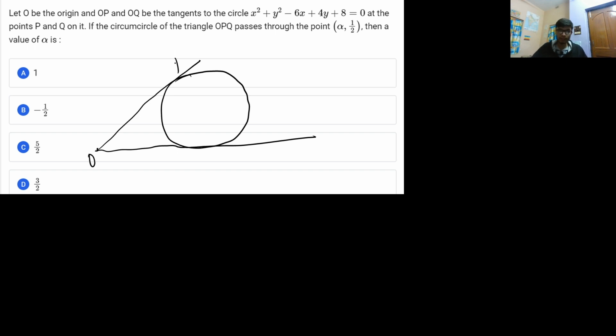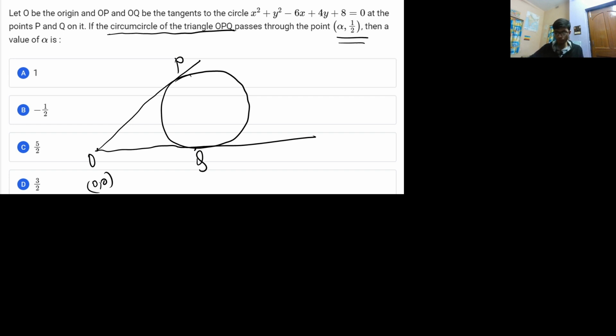So O is over here and P is over here and Q is over here. O has coordinates 0 comma 0, with the points P and Q. Now, if the circumcircle of the triangle OPQ passes through the particular point alpha comma 1 by 2, then what is the value of alpha? So you just need to find the value of alpha.